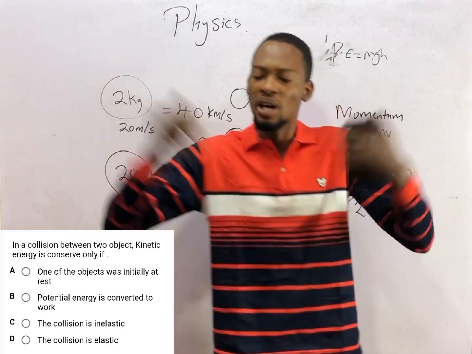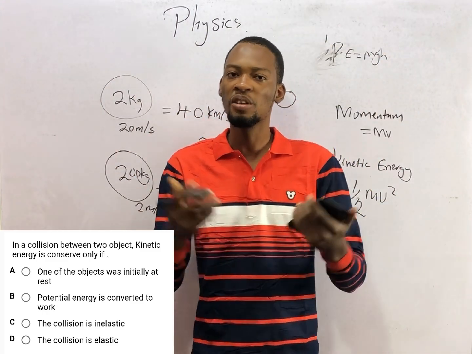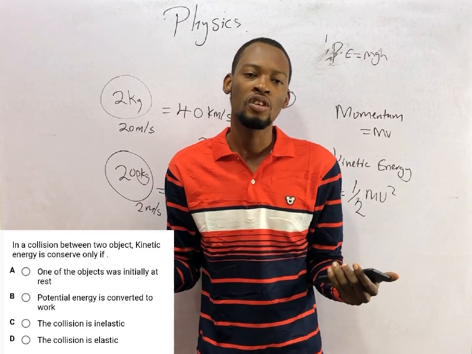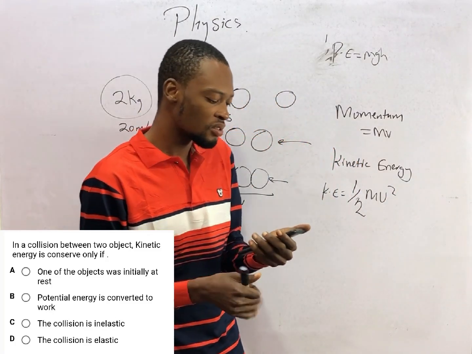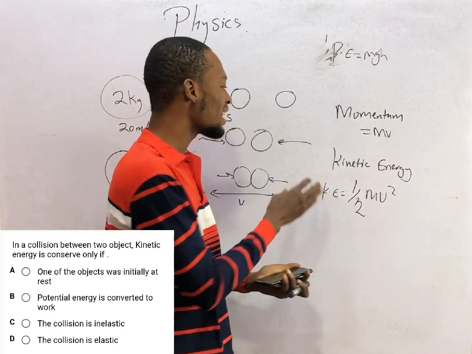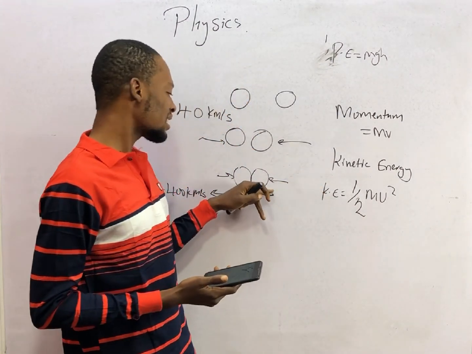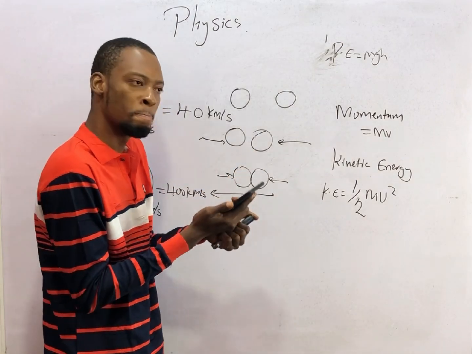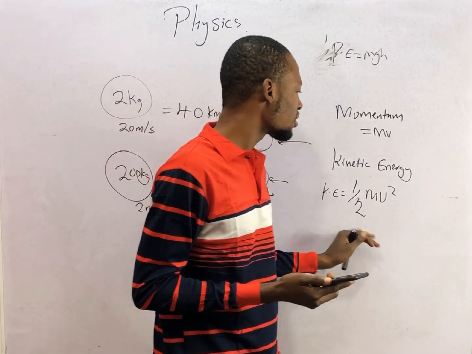Both bodies bounce back, they retain their speed and mass after collision. They are not destroyed, they don't stick together. So in that type of collision, we say that kinetic energy is conserved. So where is kinetic energy conserved? In elastic collision. In inelastic collision, where the bodies stop without moving or they stick, kinetic energy is obviously not conserved.